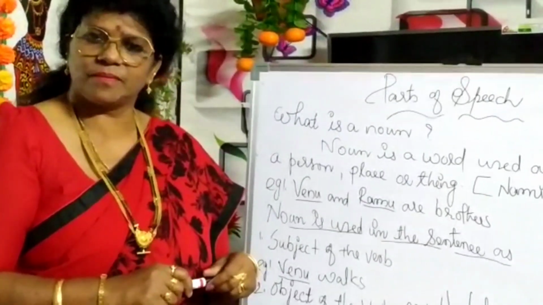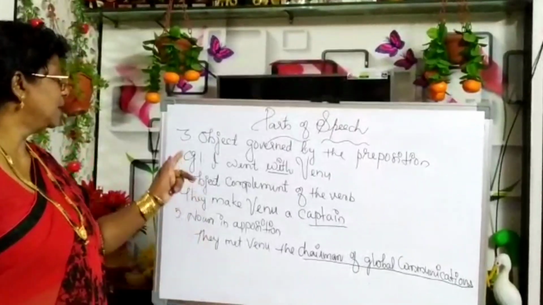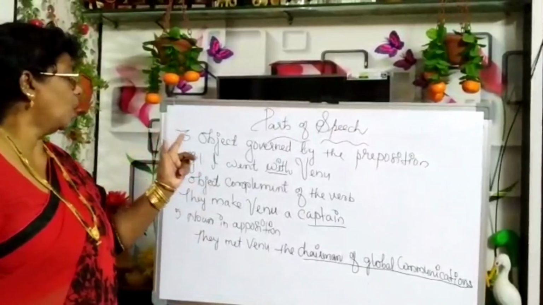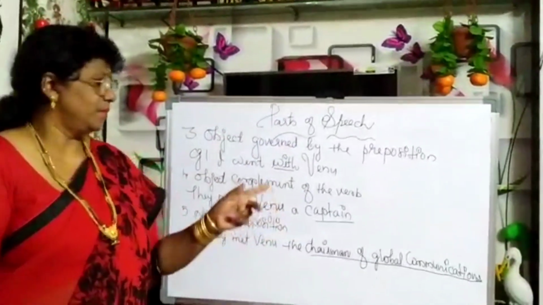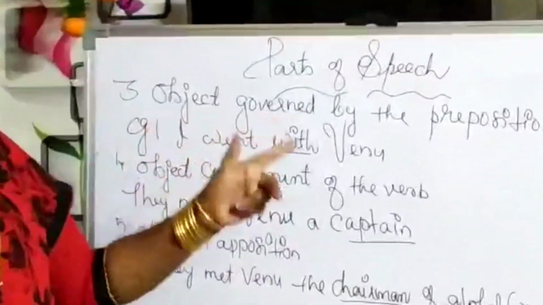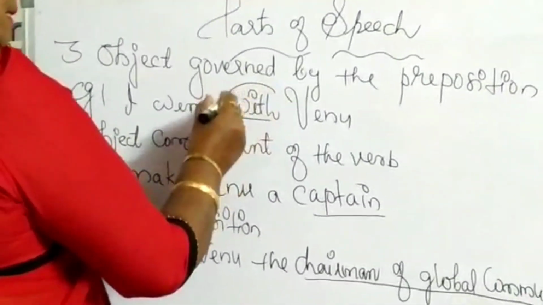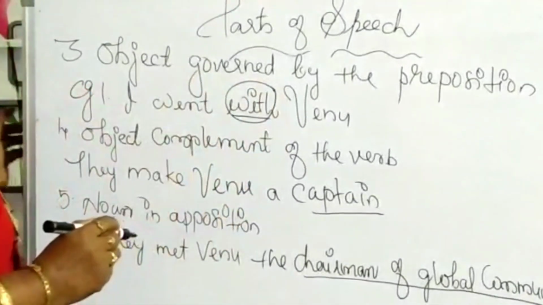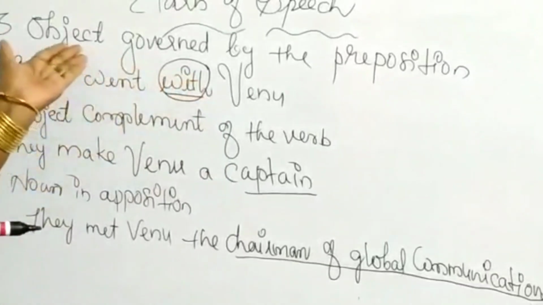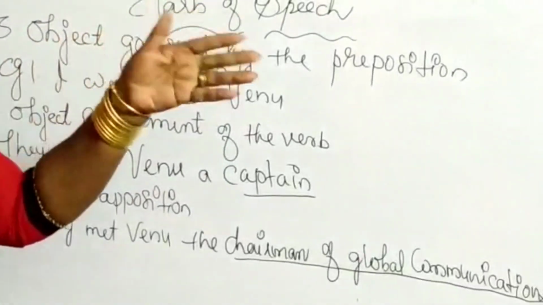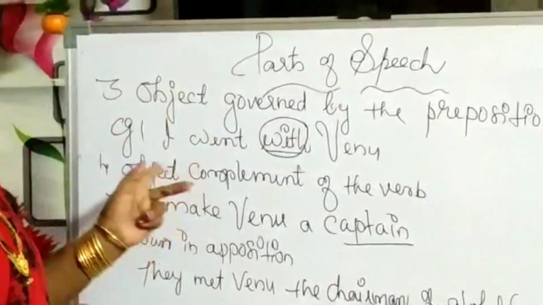Okay? Let us go through. Third point, object governed by the preposition. I went with Venu. Here, with is the preposition, and Venu is the object governed by the preposition.